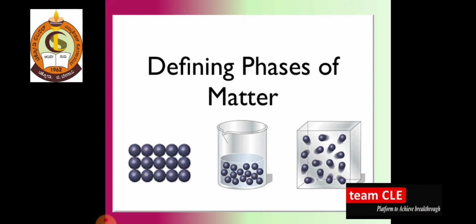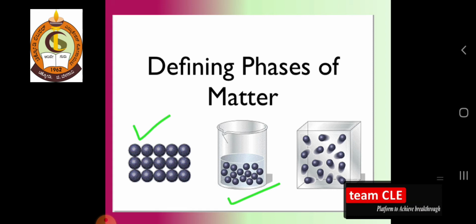So when we are talking about defining the phases of matter, keep the same concept in mind. In solids, the particles are tightly attached with each other by a very strong intermolecular force. In liquids, the molecules are partially attached with each other, which means there is some space.